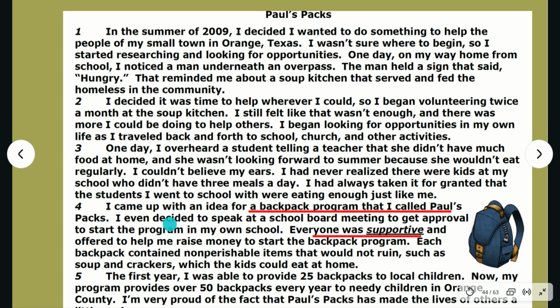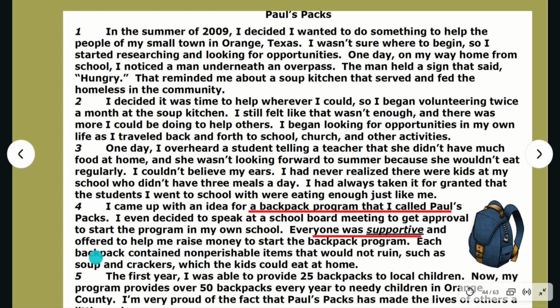answer your question. Let's read all of paragraph 4 to see if it will help us get to our answer. I came up with an idea for a backpack program that I called Paul's Packs. I even decided to speak at a school board meeting to get approval to start the program in my own school. Everyone was supportive and offered to help me raise money to start the backpack program. Each backpack contained non-perishable items that would not ruin, such as soup and crackers, which the kids could eat at home. After reading this paragraph, it says that he was able to raise the money to start the backpack program.